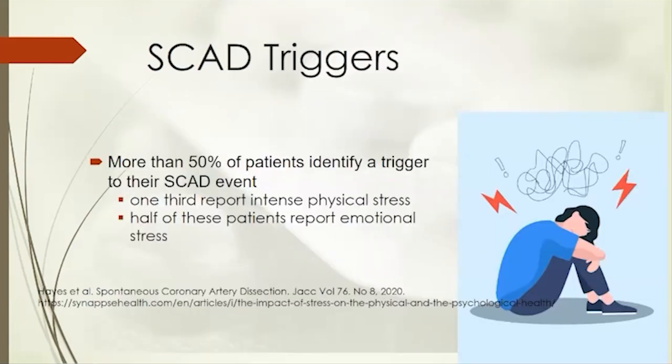Greater than 50% of our patients will be able to tell us about some trigger, and about half of them can actually describe an emotional trigger, some emotional stress, and then about a third of those patients describe intense physical stress. That might be a really intense workout, particularly heavy lifting, or what we call Valsalva, when people aren't breathing and they're pushing really hard. Certainly not all patients can report a trigger, but these are triggers that, of course, we're going to try to avoid in the future.